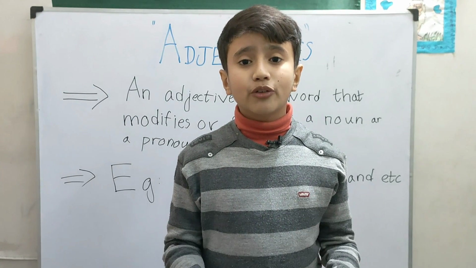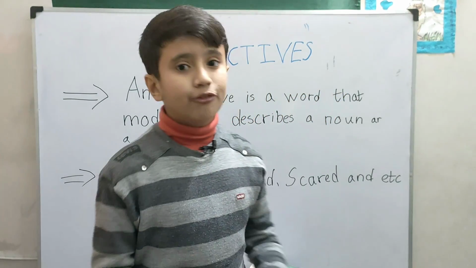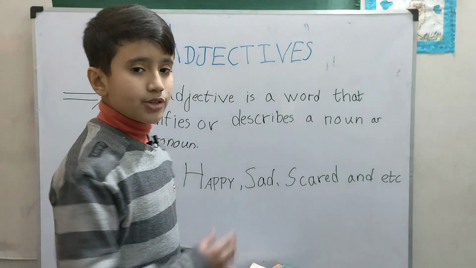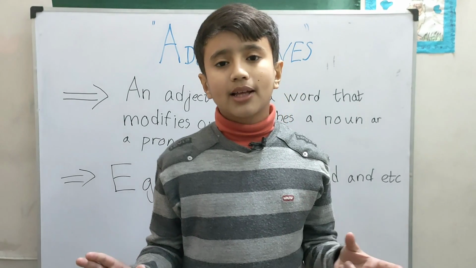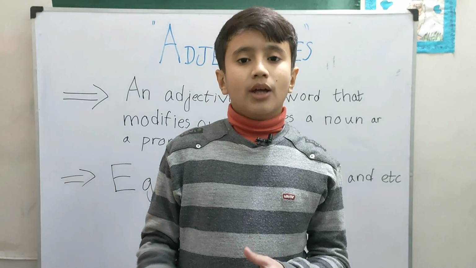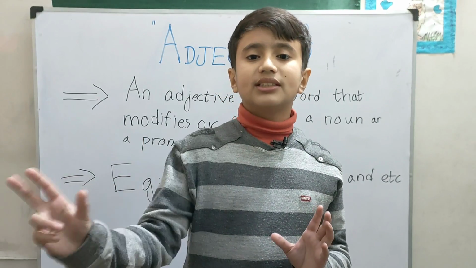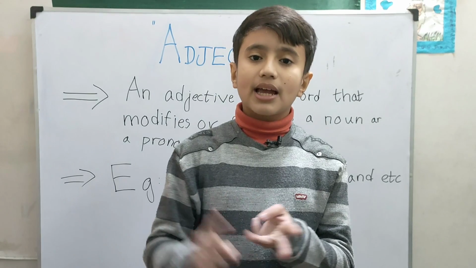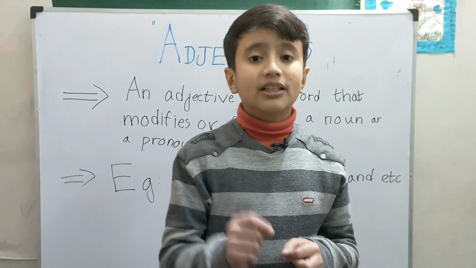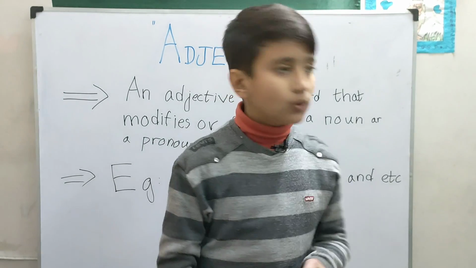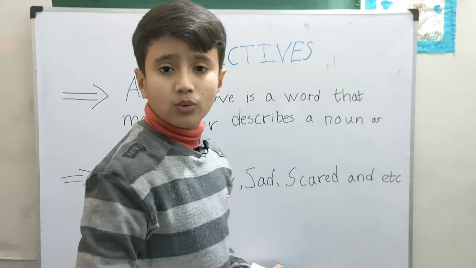Today we are going to talk about one of my all-time favorite topics, which is adjectives. First of all, let me explain adjectives. These are words like, for example, happy, sad, that explain the noun. A noun is, for example, a person. My name is Hasnain. So Hasnain is happy. Hasnain is the noun, and at the end we put an adjective. So adjectives describe the noun, or we can say an adjective is a word that defines or describes a noun or a pronoun.